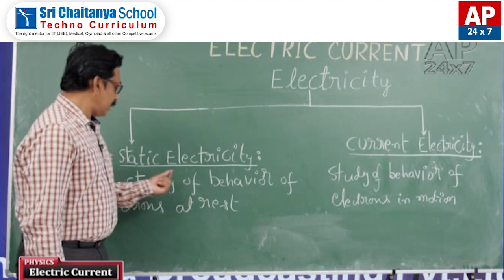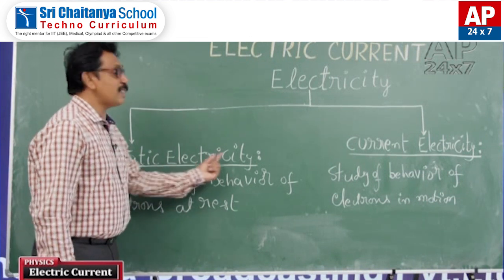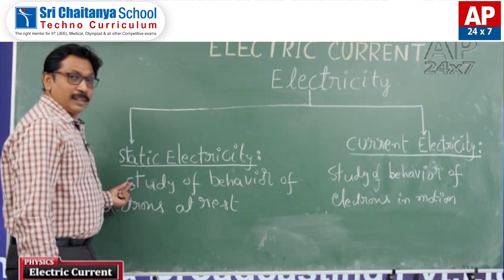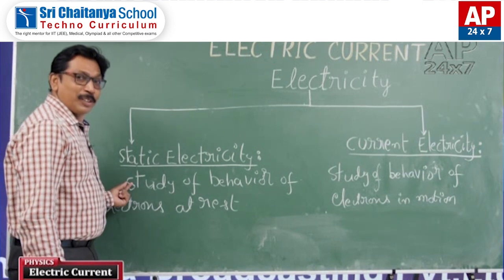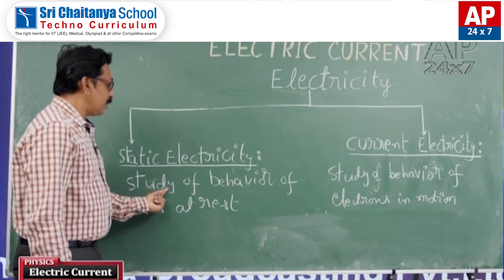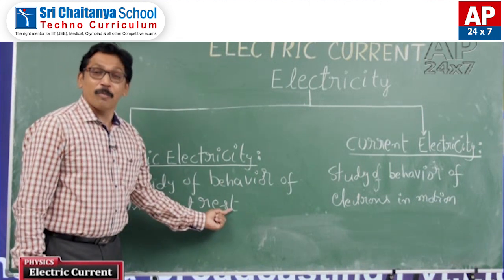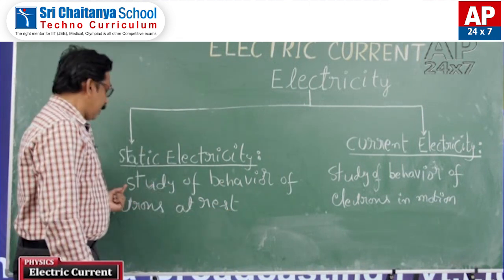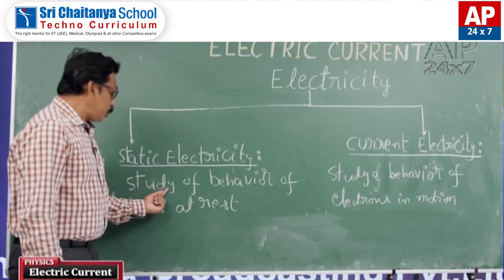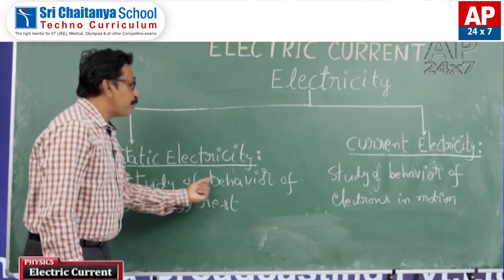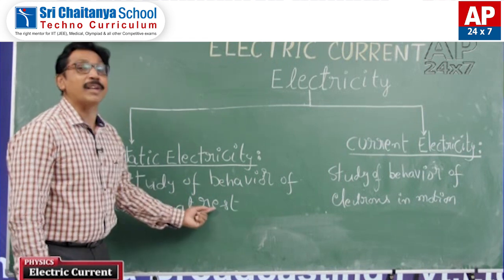Students, let us define what is static electricity. It is the branch of electricity which deals with the study of behavior of electrons at rest.